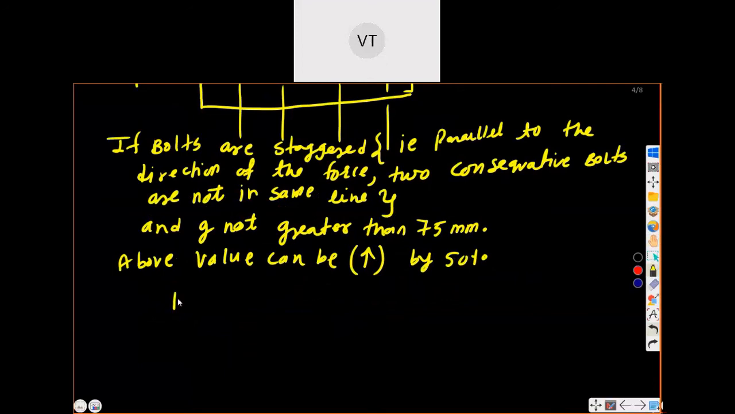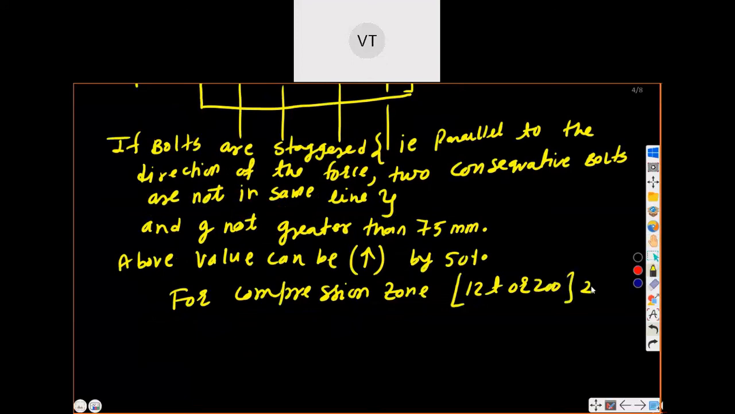Now I will write for the compression zone. Initially the value was 12t or 200. So we have to increase it by 50%. If you increase 12 by 50%, that is multiplying by 1.5, it will be 18t. And 200 increased by 50% is 300. Or 300, whichever is less.